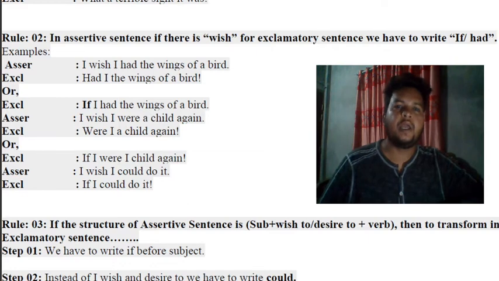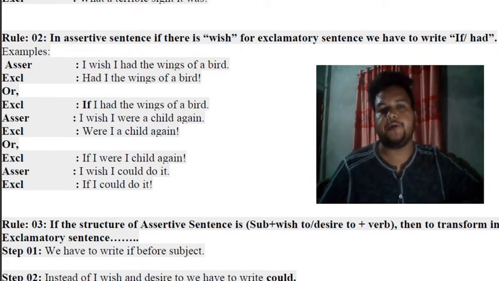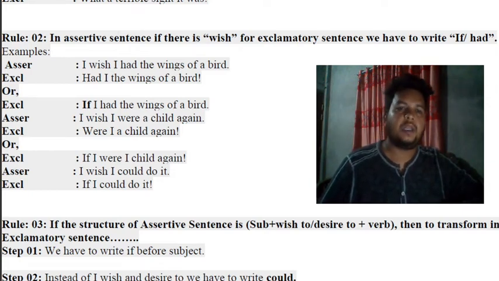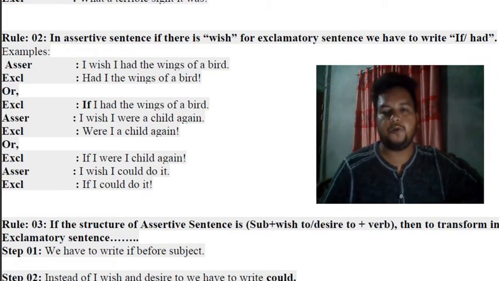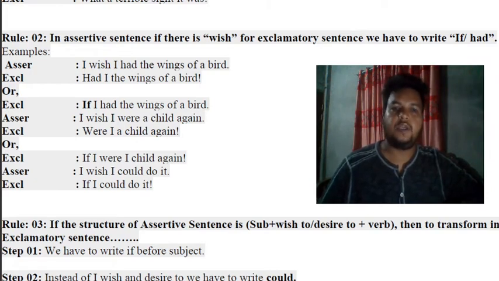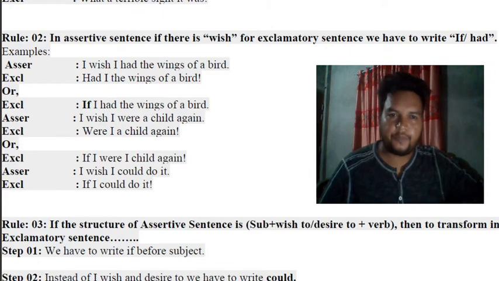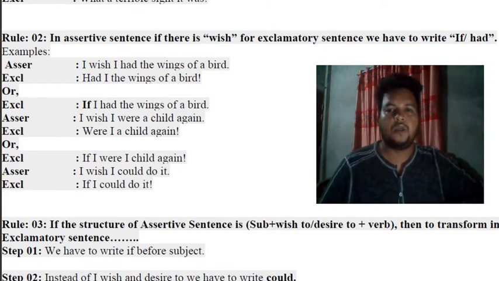The next one: I wish I were a child again. You can change it to Were I a child again, or If I were a child again. Last one: I wish I could do it. So: If I could do it. Wish here, so we took if. It's very simple.